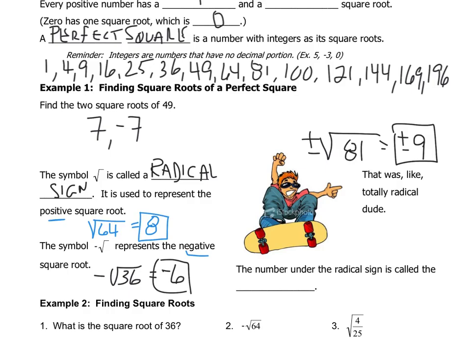The only other thing I do want to point out is another vocabulary word, the number that we see under the radical sign. So in this case, we would be looking at the 64. Here we'd see the 36. Here we're seeing the 81. This is called the radicand. That is the number underneath the radical sign.